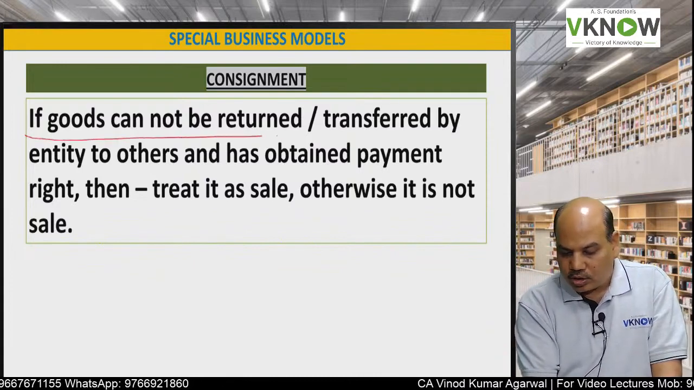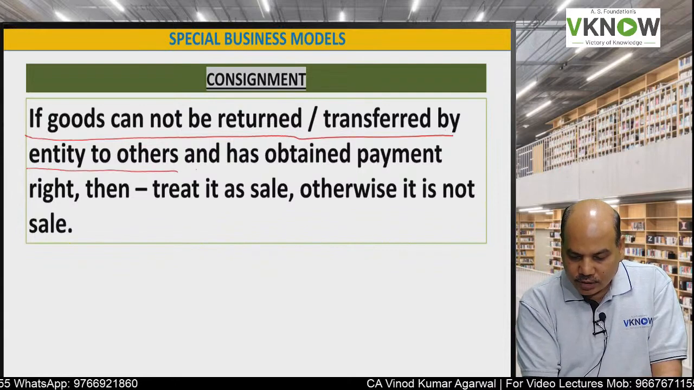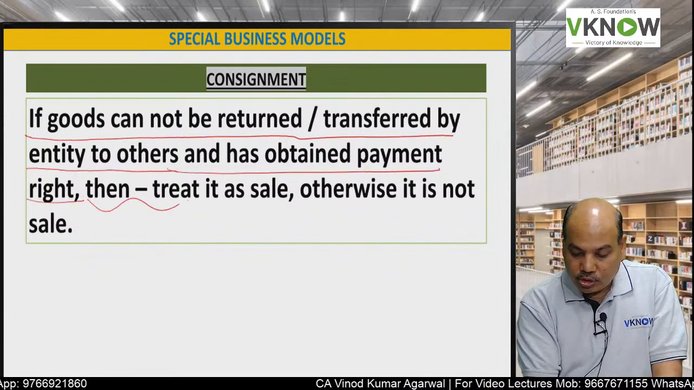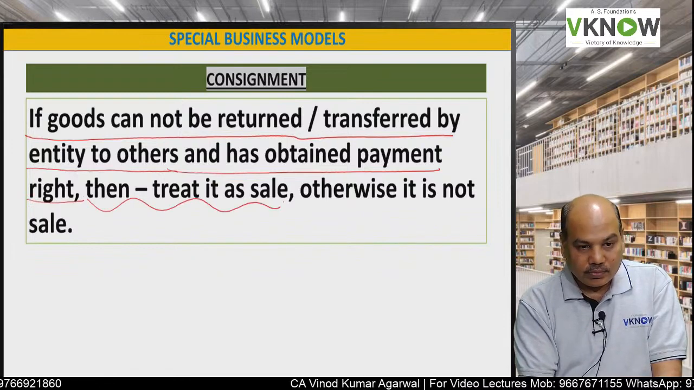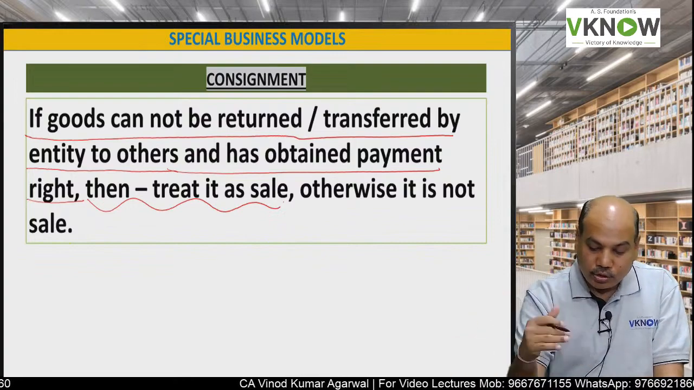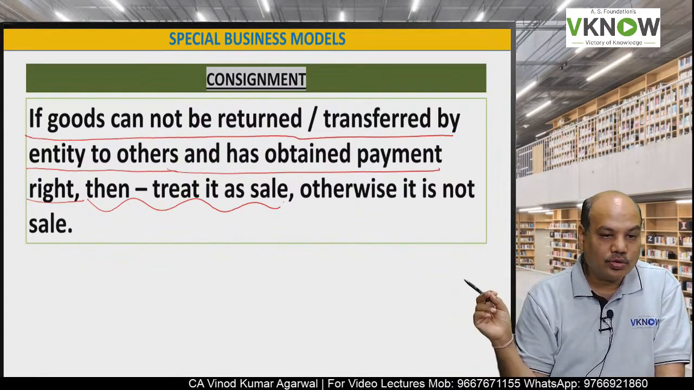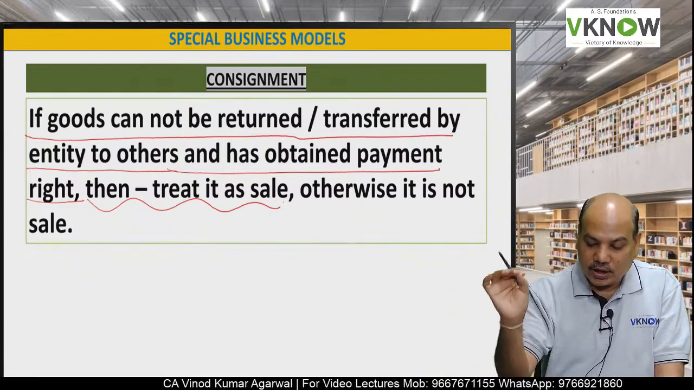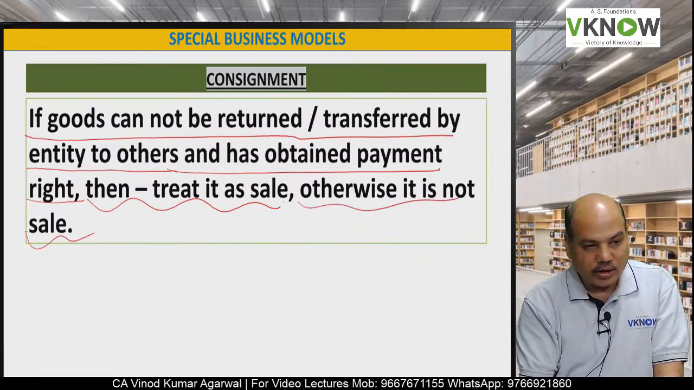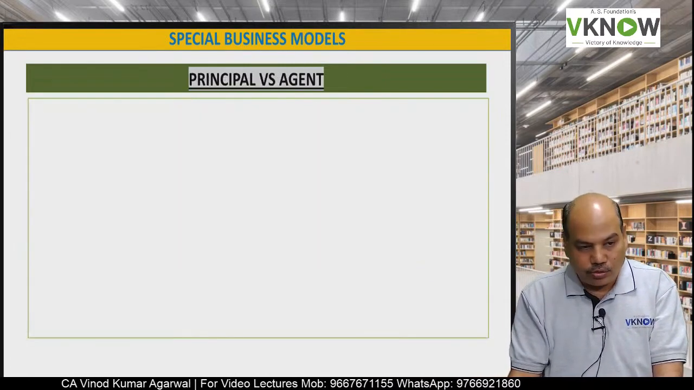If the goods cannot be returned or transferred by the other party to others and the entity has obtained a payment right, then we will call it a sale. But if the other party can return the goods, can transfer the goods, and will make payment only after he has sold the goods to another party, then it is a consignment arrangement and revenue will not be recognized until the consignee sells the goods.